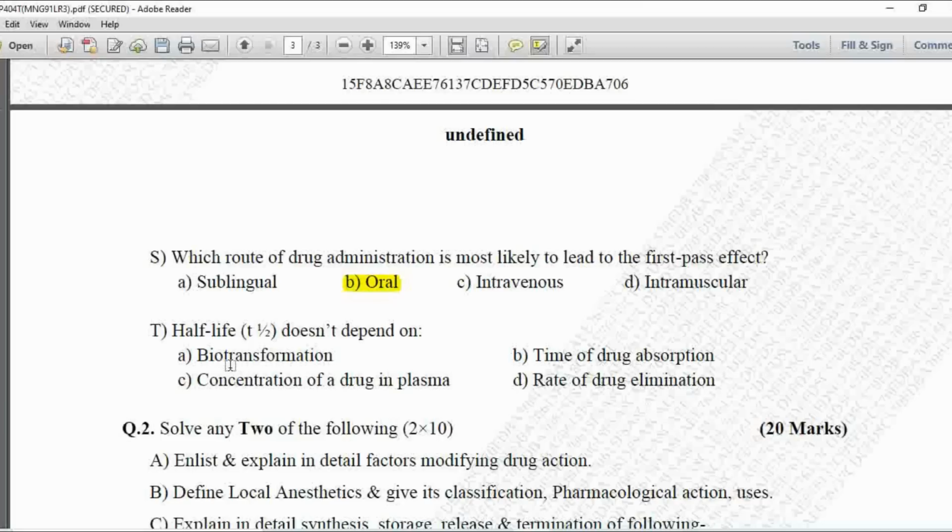And last MCQ, half-life, that is T half, doesn't depend on. Option A is biotransformation, B is time of drug absorption, C is concentration of drug in plasma, and D is the rate of drug elimination. So here half-life of the drug does not depend on time of drug absorption. So option B is correct, since it depends on the biotransformation, concentration of drug in plasma, and rate of drug elimination.